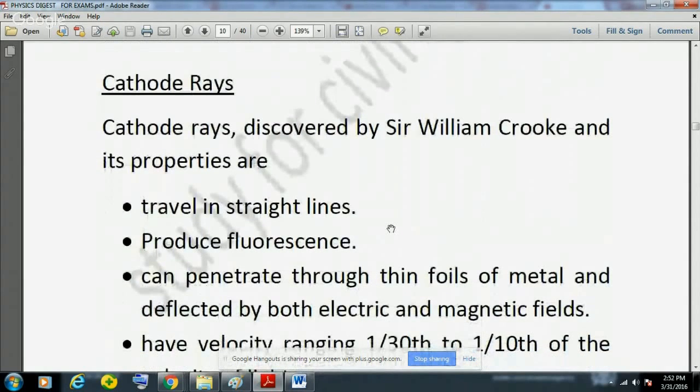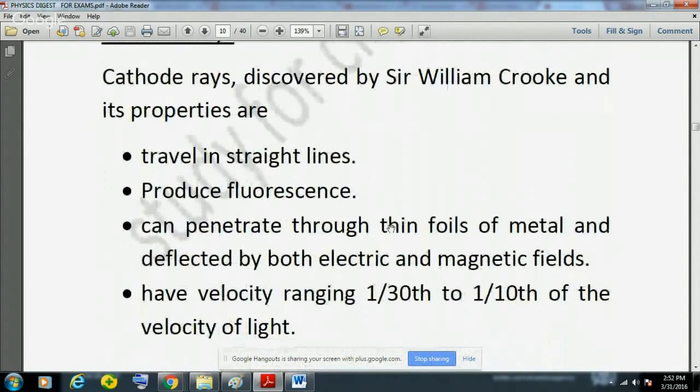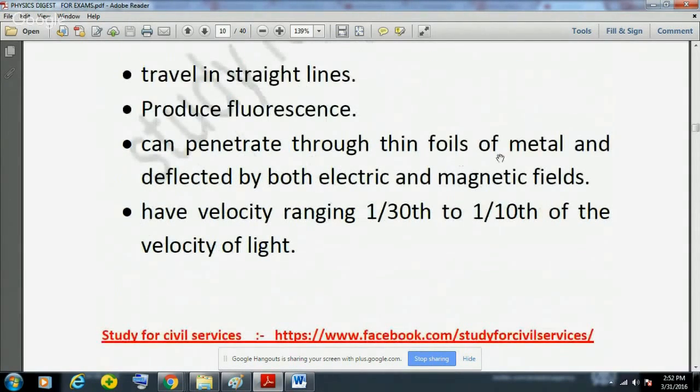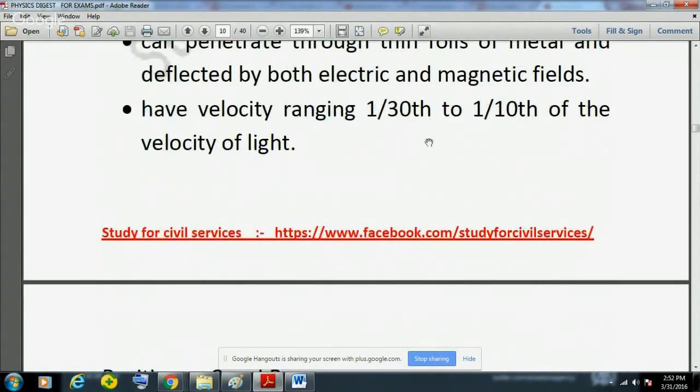So let's start. Cathode rays. Cathode rays were discovered by Sir William Crookes. Please remember this fact. And there are some properties which are very important. They travel in a straight line, they produce fluorescence, they can penetrate through thin foils of metal, and are also deflected by both electric as well as magnetic fields. They have velocity ranging from 1/30th to 1/10th of the velocity of light.